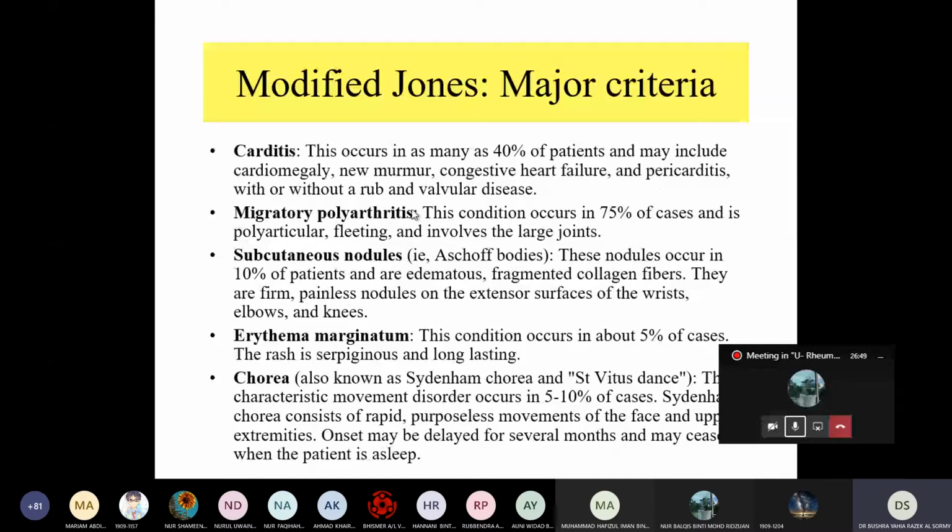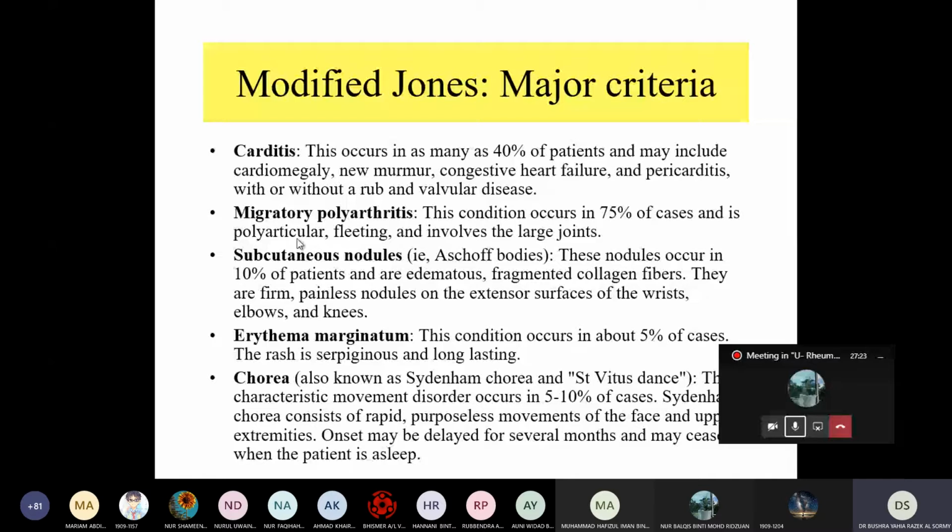Migratory polyarthritis: this condition occurs in 75% of cases. It is migratory, migrating from one joint to another, and there is inflammation, tenderness, and swelling of the joint. Okay. And the characteristic feature of migratory polyarthritis in rheumatic heart disease is that it responds to aspirin. Okay.